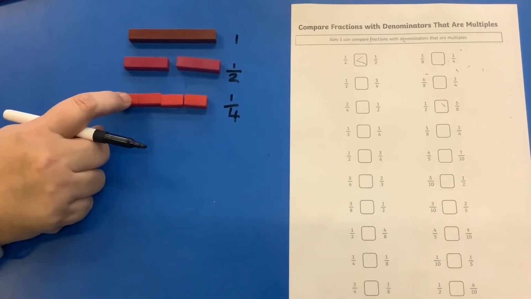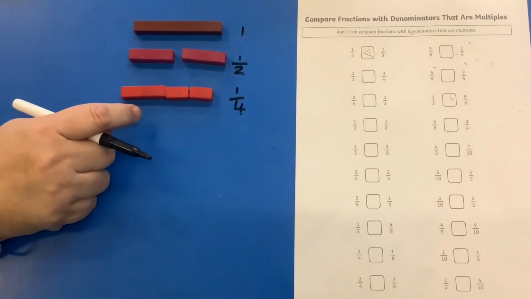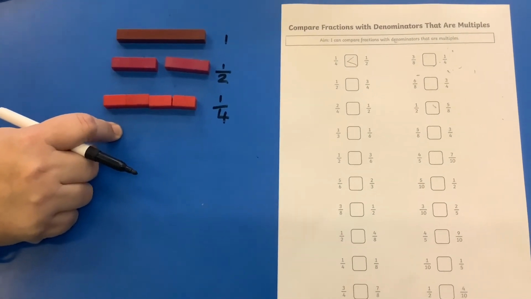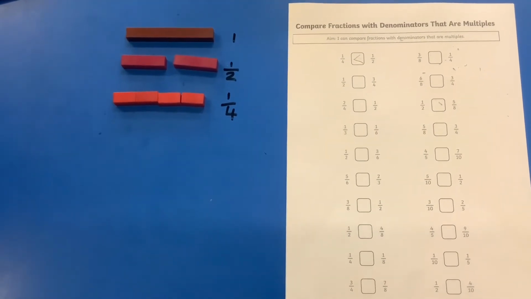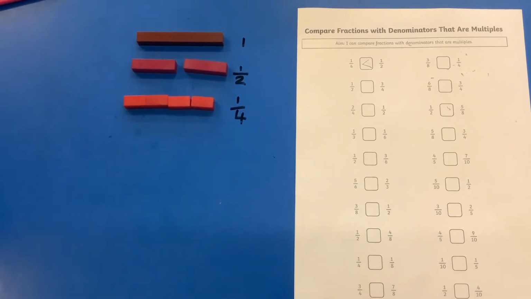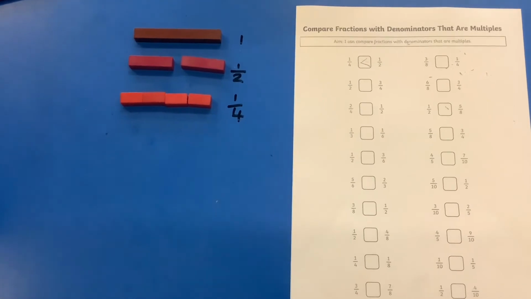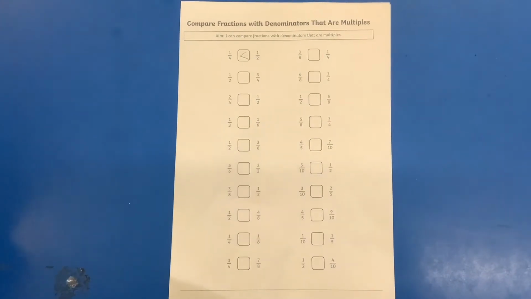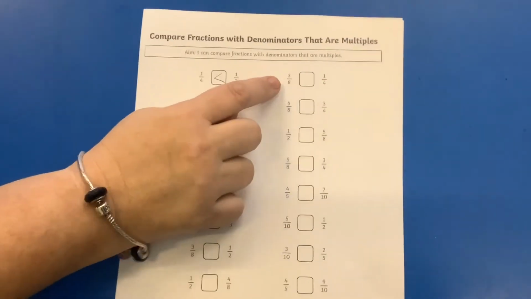But obviously now that we're in Year 5, we need to think of a way that we can work out comparing these fractions without always getting out our cuisenaire. So we're going to have a look at another question and think about what would be an easy mathematical way of working that out. Okay, we're going to move on to the second question.